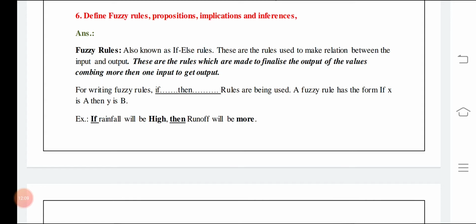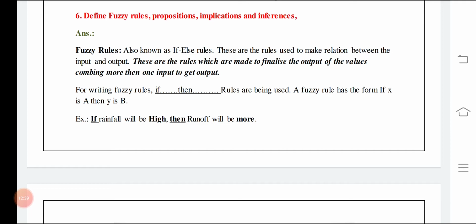So fuzzy rules, I have also received questions regarding how to formulate the fuzzy rules. First of all, you have to formulate the number of inputs and outputs, and then you have to assign the memberships to the inputs and outputs, and then you have to correlate them. While correlating input and output, you have to observe the natural phenomena, whether it is occurring or not. That is the most important way to categorize it.